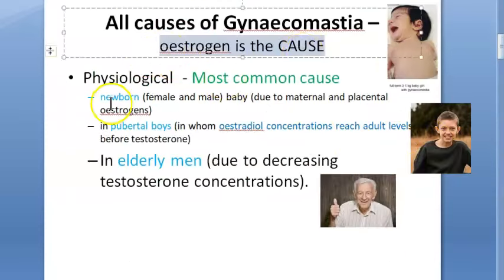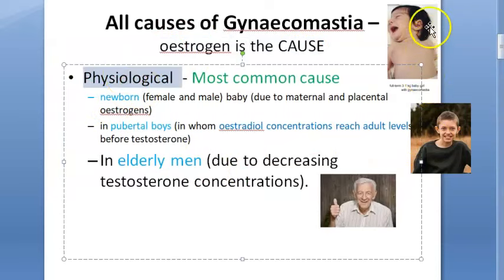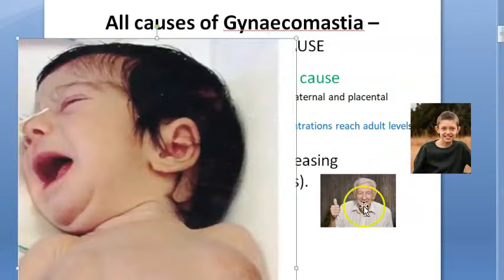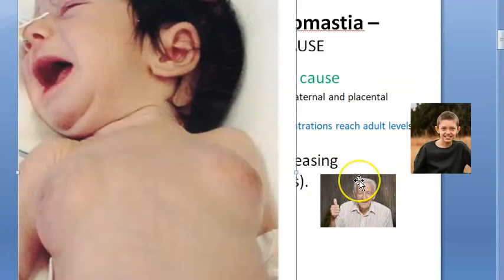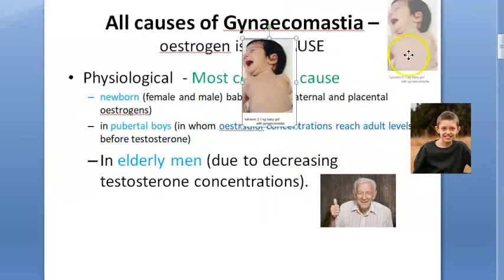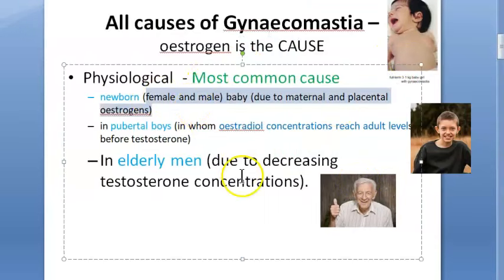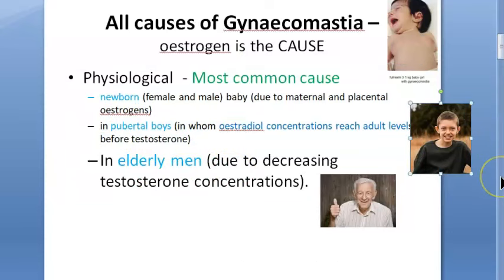So why does estrogen become more? It can be physiological. Please understand, it can be physiological, like in a newborn baby. This is a female baby which has glandular breast. So this is basically a gynecomastia case in a female newborn. It can happen because of the maternal estrogen, or the placental estrogen that is causing the newborn to have this kind of gynecomastia. Pubertal boys can have it, before they hit that testosterone, they may have this estrogen which is more. So again, you have to reassure. Elderly men, as their testosterone levels decrease, can have this gynecomastia because estrogens will take over.